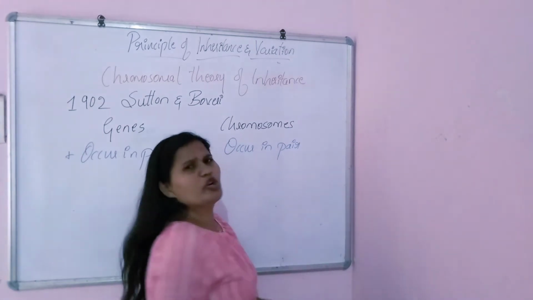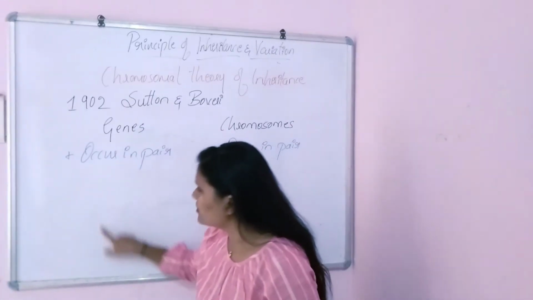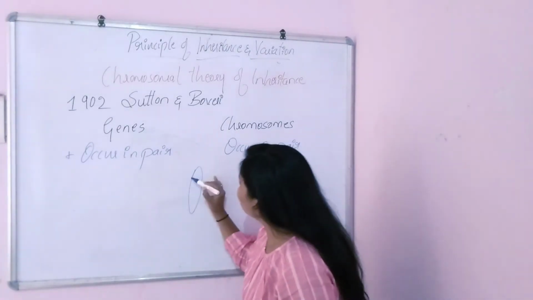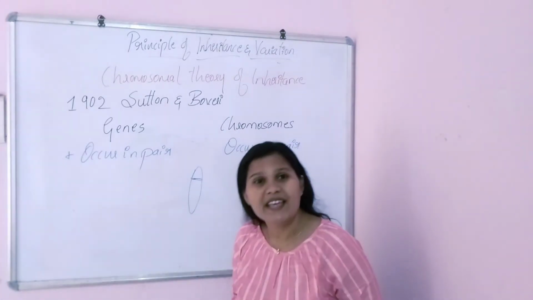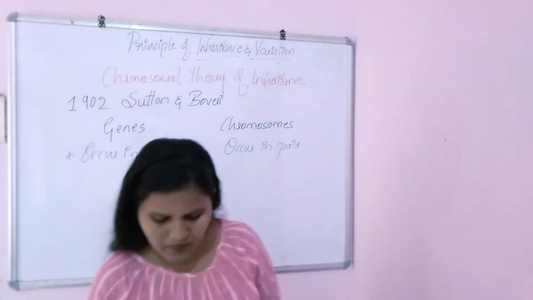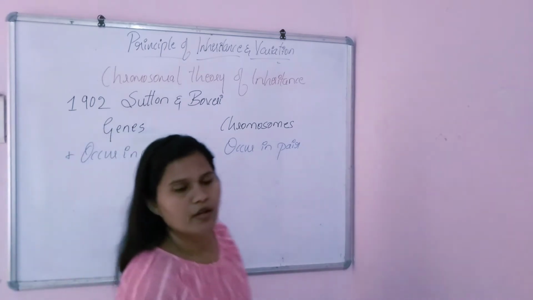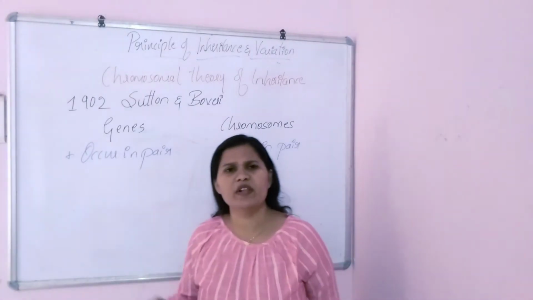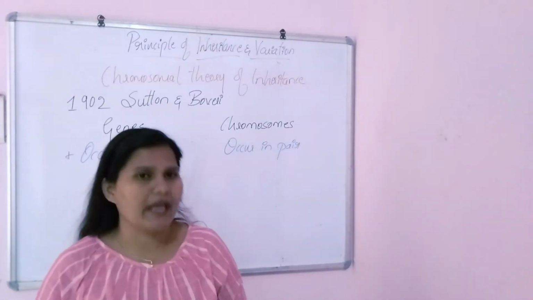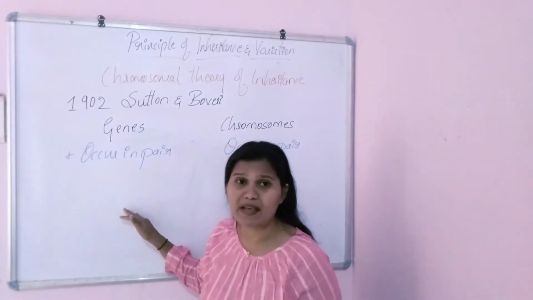Whenever we give an example, we say think this is a chromosome, and on this there is the presence of a gene. In the sense, on the chromosomes these genes are present. So the first point is genes will be in a pair and the chromosomes also will be in a pair. Coming to the second point, during gamete formation these genes will separate.